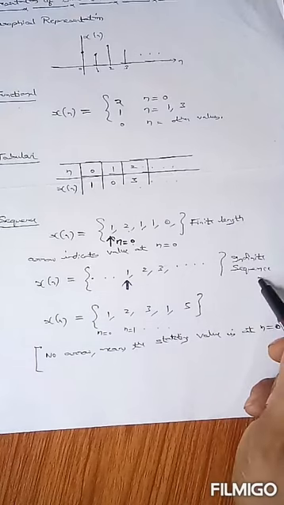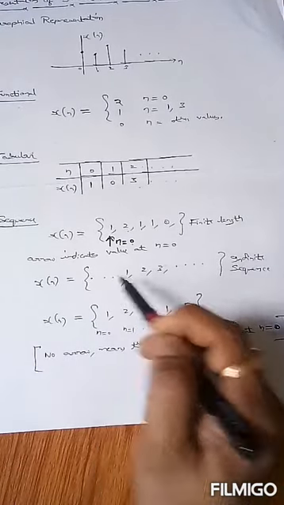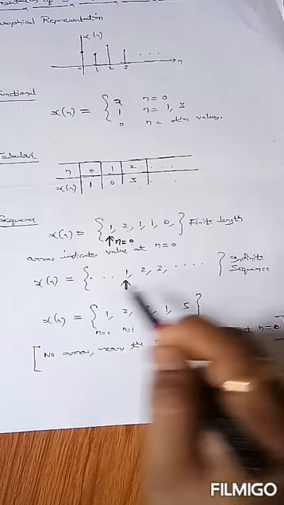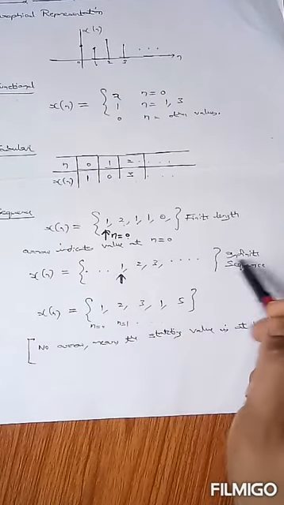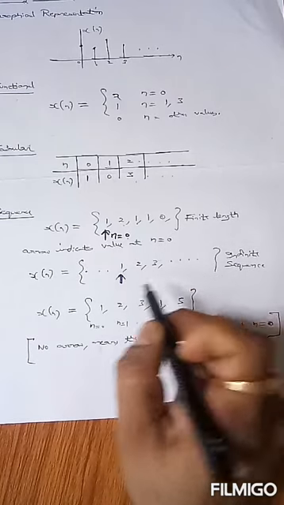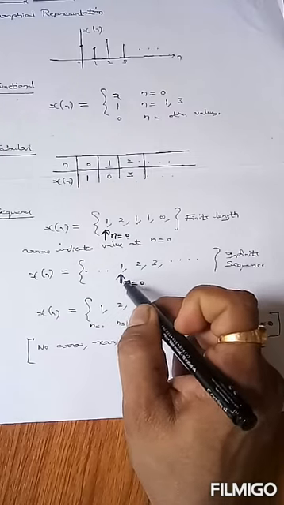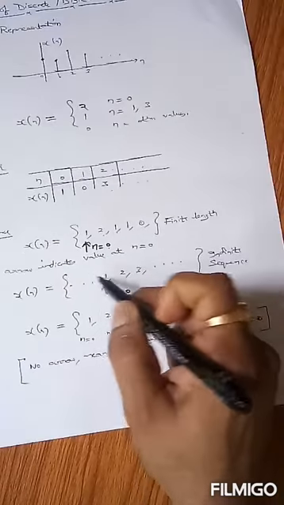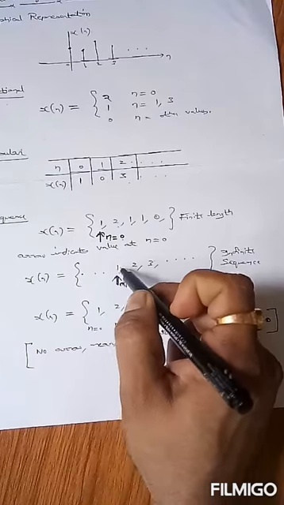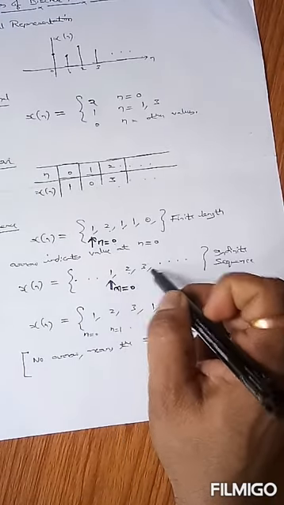For infinite length sequences, the representation is a little bit different. It starts with dotted lines and it ends also with a dotted line. It means that there is no start and no end of this sequence. However, you can define the position of xn at n equals 0 by putting an arrow. Since the arrow is here, it defines that the value of xn at n equals 0 is equal to 1, and subsequently the value of xn at 1 is equal to 2, at 2 is equal to 3, like that.